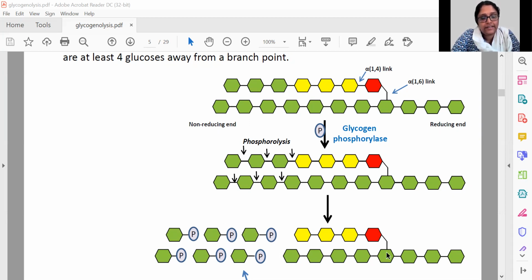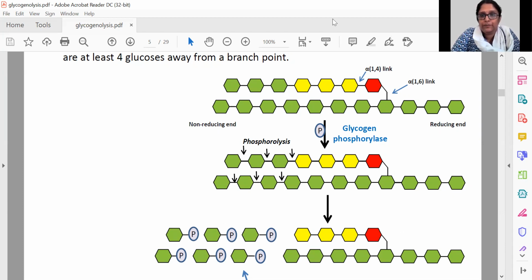Then the transferase will remove these 3 glucose molecules and attach them at the non-reducing end, this end of the core chain, and then the alpha-1,6 glucosidase will hydrolyze this bond, and this one glucose residue as such will be released. That can also be used for glycolysis. So that is the sum total of glycogenolysis.